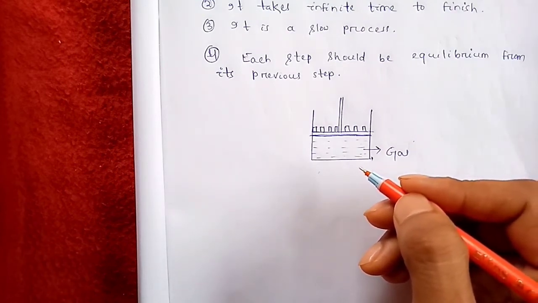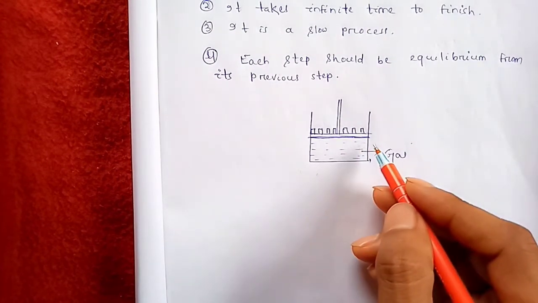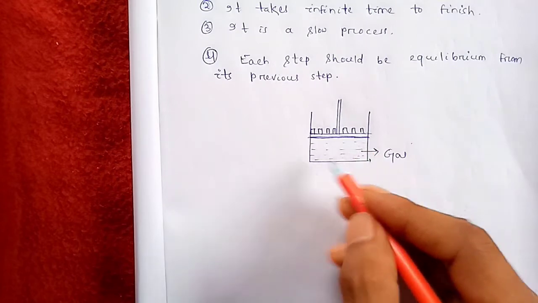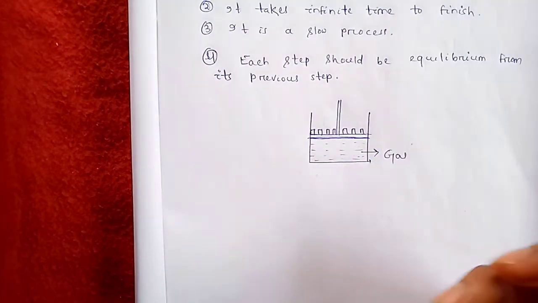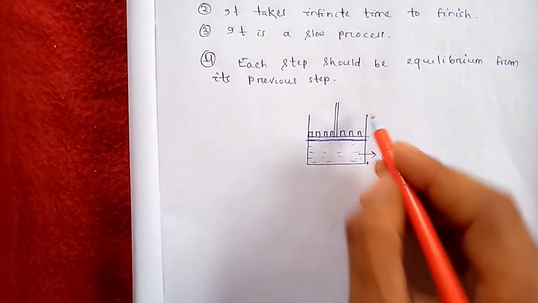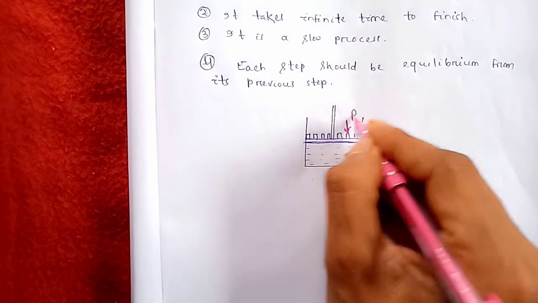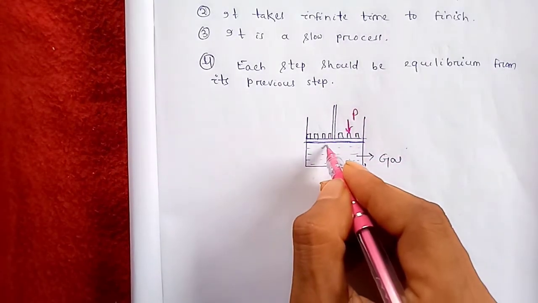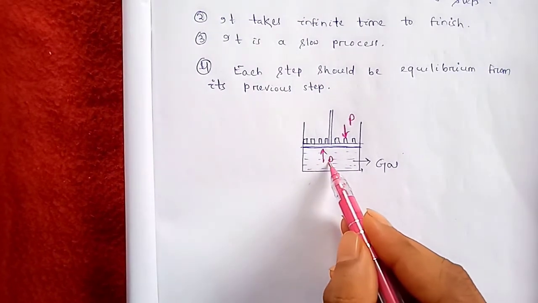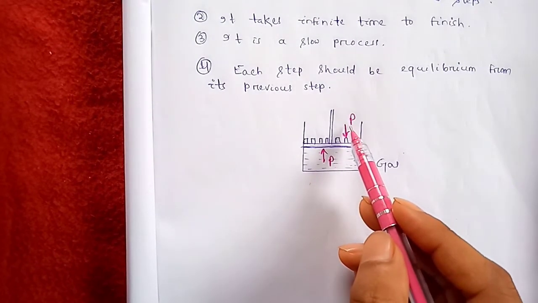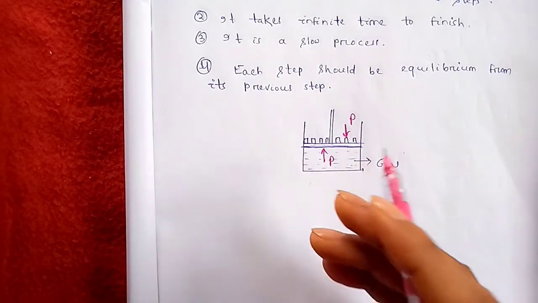Suppose at this time the process is in equilibrium. That means the gas is neither expanding nor compressing, right? Now due to these weights there is some pressure, let it be P, and due to the gas some pressure is also here, so let it be the same P. Now the pressure inside the container is equal to the pressure outside. That's why the piston is in equilibrium, right or not?